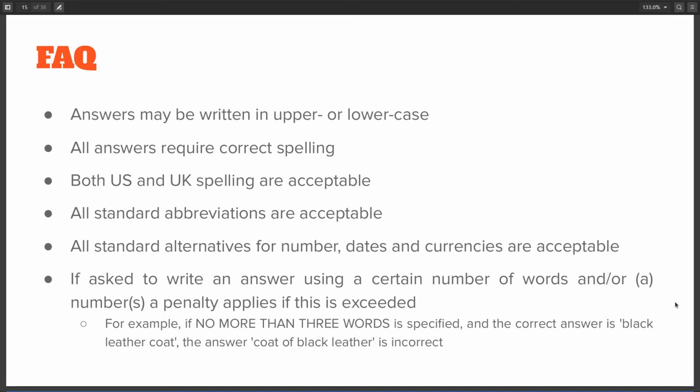So while reading the question, please pay attention to the limit of words stated. For example, if it says that no more than 3 words, then your answer should contain less than 3 words.